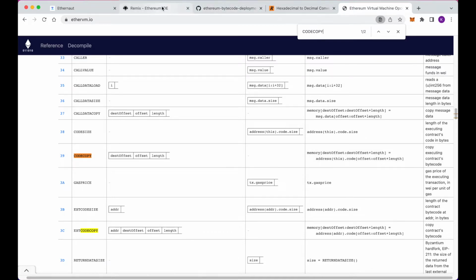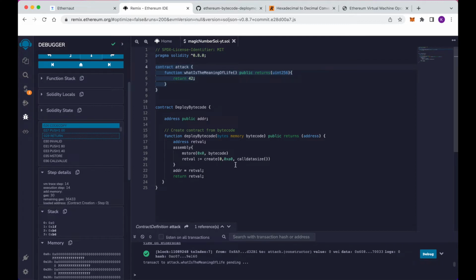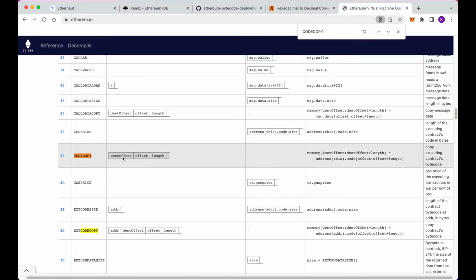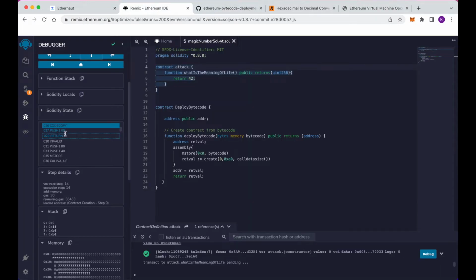So if we look back at our Remix IDE, on the stack we've got 00 at the top of the stack, so that's the destination offset in memory. So in memory from address 0 up to memory address b6, the third element, we're going to be putting the code of b6 length from location 1f in our code here.